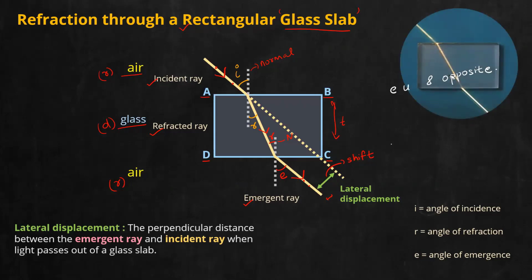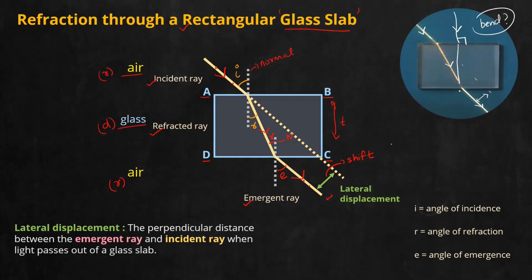Yeah, when you do it with the glass slab, this is the picture that you see. Here also you can see incident ray, refracted ray, emergent ray. And if you extend it, you will get that sideways shift. Now one more case, if you can imagine, here I have taken an oblique ray or inclined ray. What happens if the ray strikes normally or perpendicularly? Instead of an inclined ray, what will happen if the ray strikes perpendicularly? Will it bend? No.